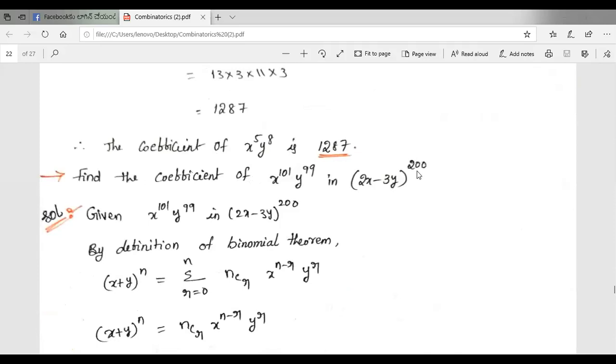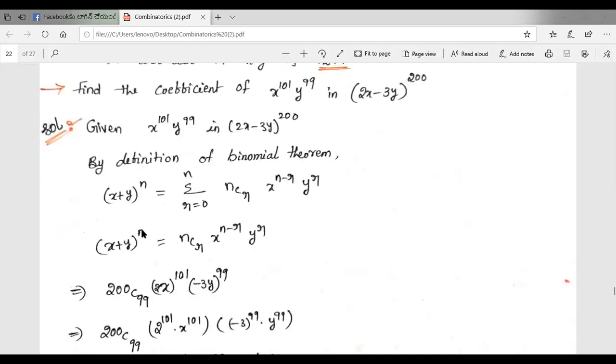So next one, find the coefficient of x power 101 y power 99 in (2x minus 3y) whole power 200. Here x and y both have coefficients. The function is of the form (x plus y) whole power n. In place of x we have 2x, in place of y we have minus 3y, and n is equal to 200. n minus r is equal to 101 and r is equal to 99. By the statement of binomial theorem, (x plus y) whole power n is equal to nCr x power n minus r y power r.